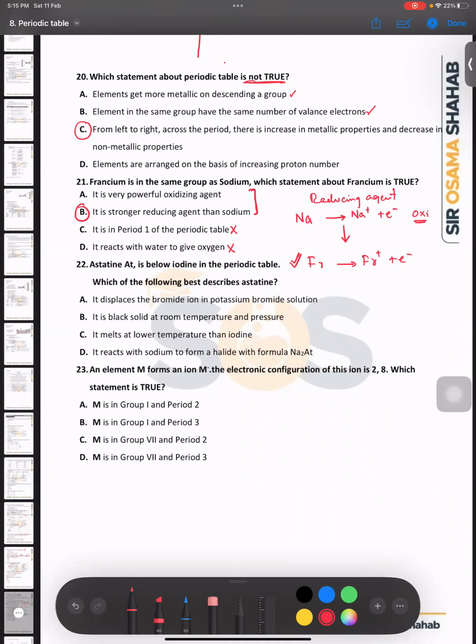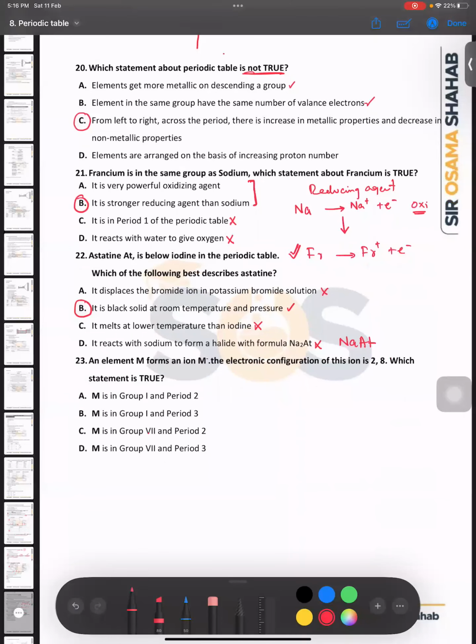Astatine is below iodine in the periodic table. Which of the following best describes astatine? It displaces bromide ion. No, it is less reactive than bromine. It is a black solid at room temperature and pressure. It can be right. It melts at lower temperature than iodine. No, down the group melting and boiling point increases. It reacts with sodium to form a halide with formula Na2At. No. The right answer is NaAt if you talk about the salt. And the right answer in this MCQ is B. It is a dark black solid. Okay, bacho? Yes, sir.